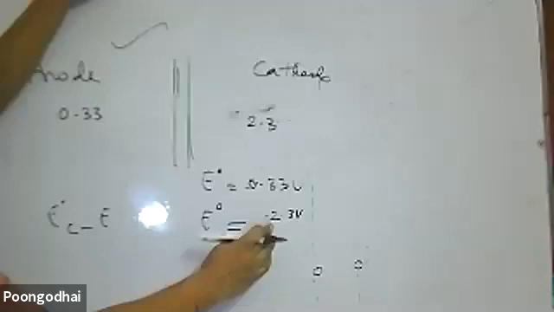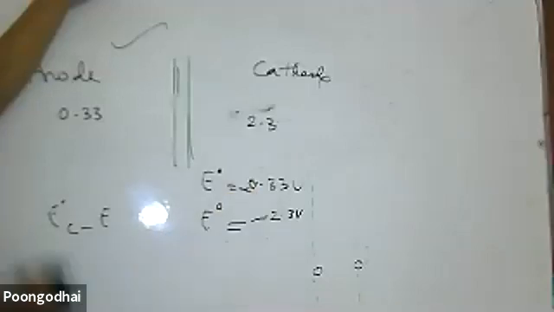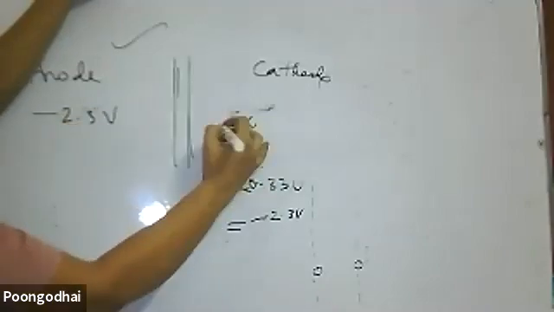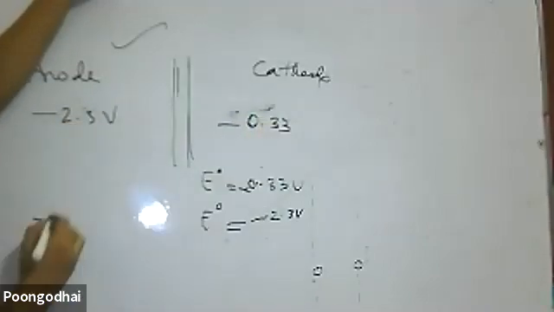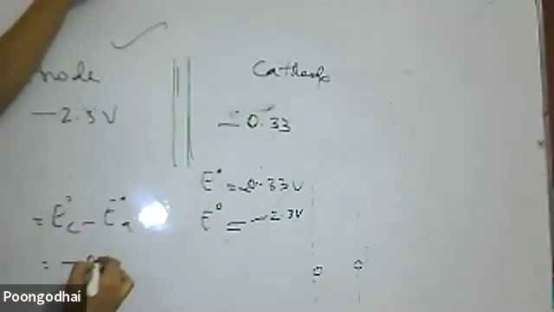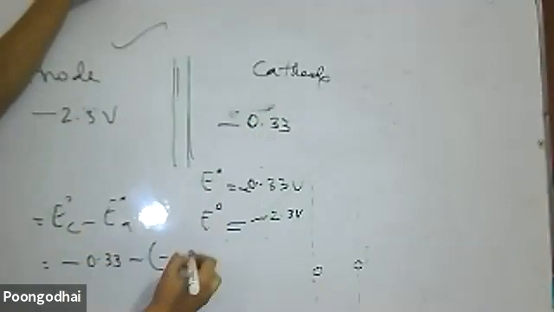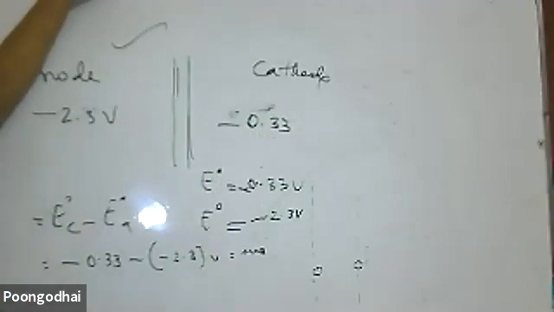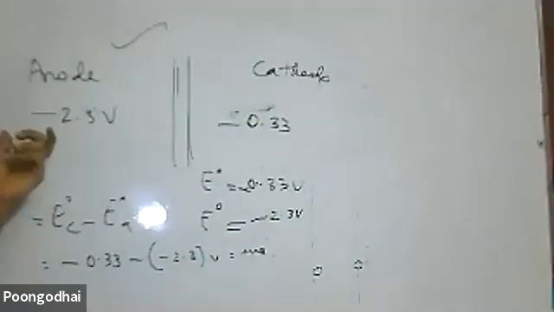If both are negative, then how am I to go ahead? The more negative value will be the anode, so minus 2.3 volt will be the anode, and the less negative, minus 0.33, will be the cathode. Then E naught cathode minus E naught anode is equal to minus 0.33 minus of minus 2.3, which is a positive value. You have to keep this in mind in constructing the cell. The more negative should be the anode, the less negative should be the cathode. Or the stronger reducing agent should act as the anode, the stronger oxidizing agent should act as the cathode. This is the way we construct the cell.